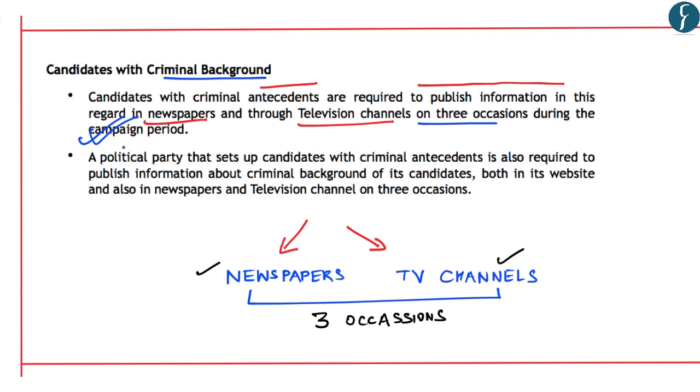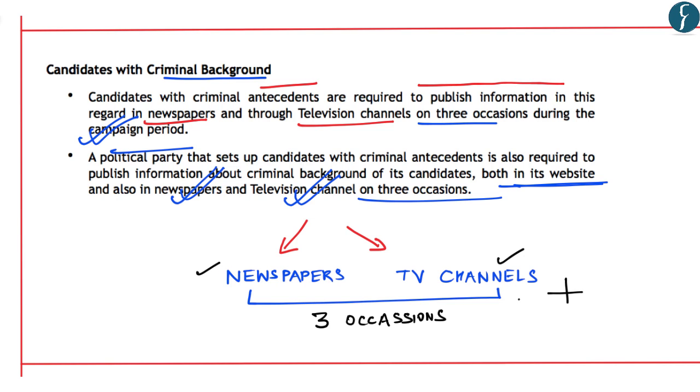Further, the political party that sets up such candidates having criminal background is also required to publish information about their criminal antecedents, both on its website and also in newspaper as well as television channel on 3 occasions. So this becomes a very significant development with respect to those candidates having criminal background.